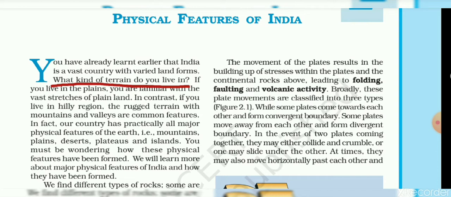Like people living in plain are familiar with the vast stretches of plain land or flat surface as well as fertile soil. But the same kind of feature is not found in the hilly region. People of hilly region experience rugged terrain, means uneven surface with mountains and valleys. In the similar manner, people who belong to different landforms experience a distinct type of physical feature. So you must be wondering how these physical features came to existence.